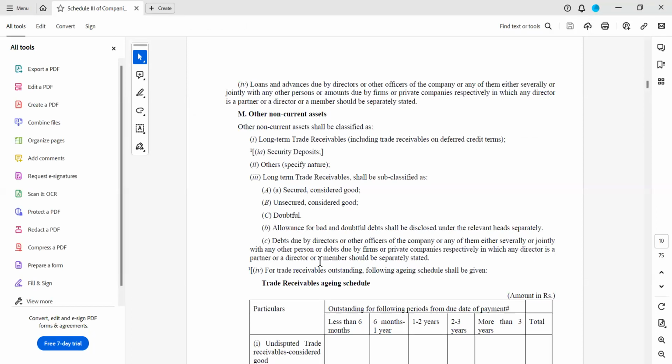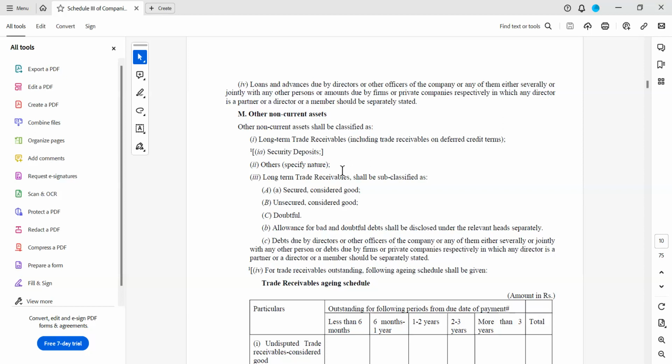But I can give one example where long-term trade receivables will be there. Suppose in case of a contractor, especially for a real estate company, there will be a retention. As per RERA, the contractor has to guarantee the customer for 5 years. So the builder will retain a retention amount.